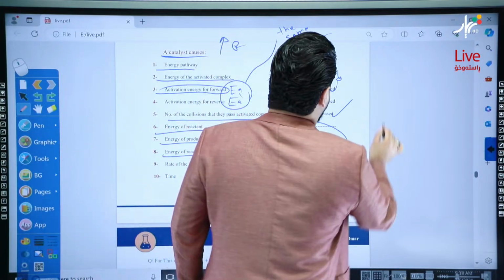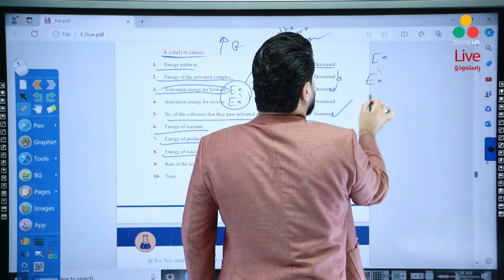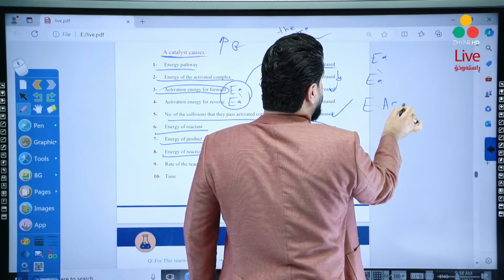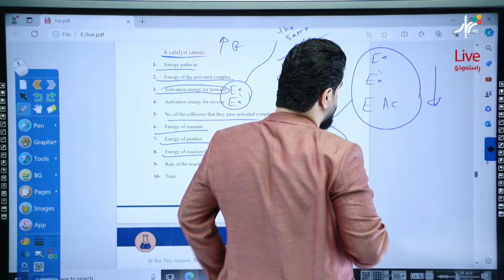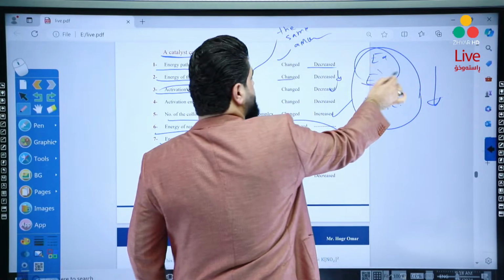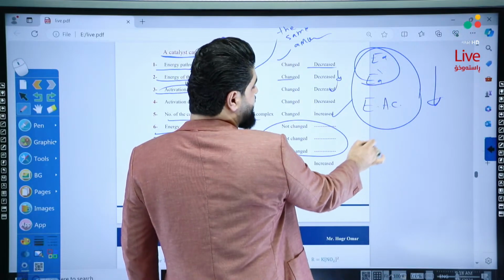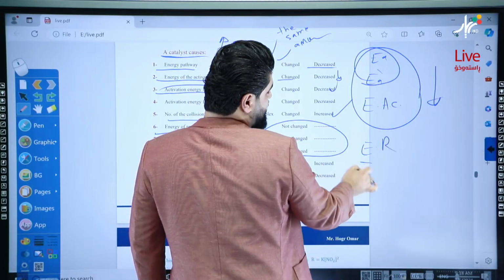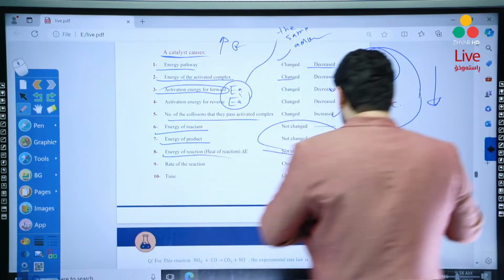That means using a catalyst, EA prime and the energy of the activated complex change and decrease, all by the same amount. The energy of reactant and energy of product stay the same, they don't change.